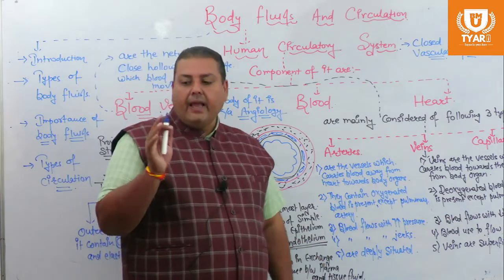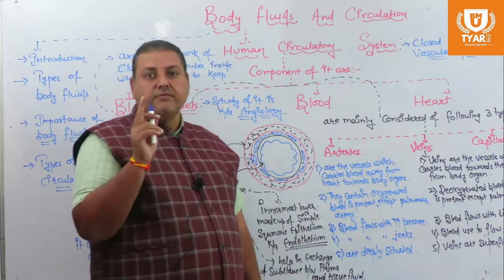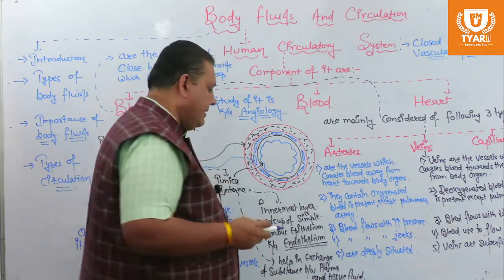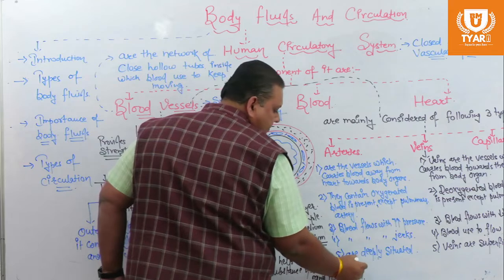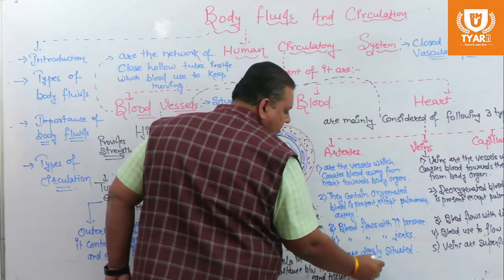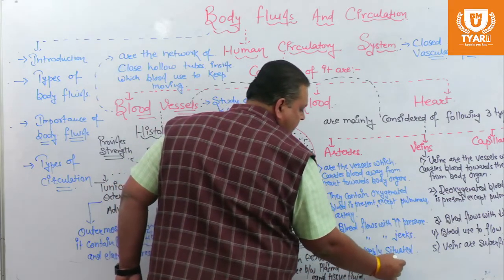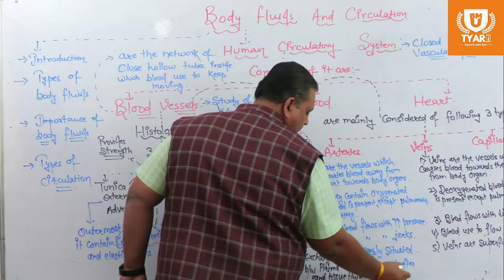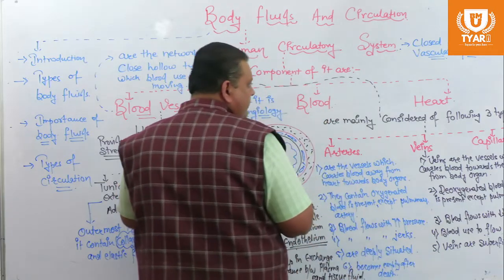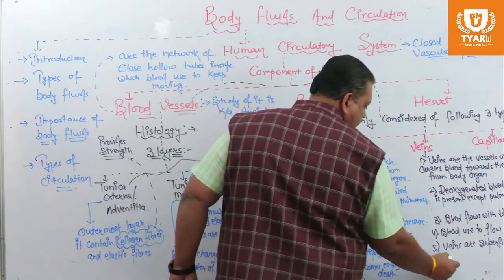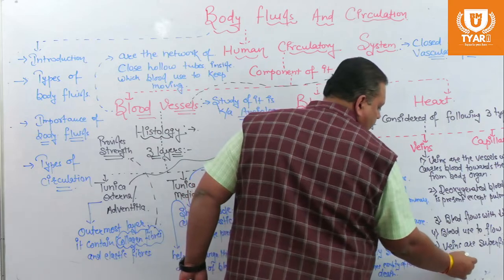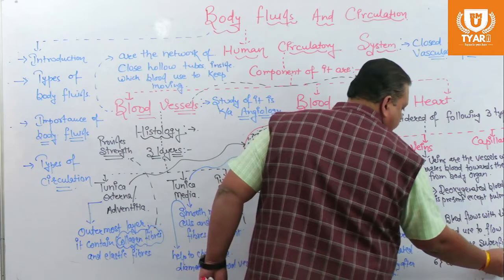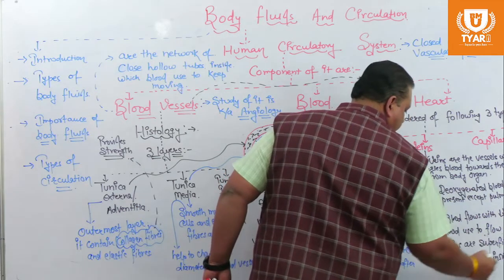Artery becomes empty after death, whereas veins contain blood inside them after death.